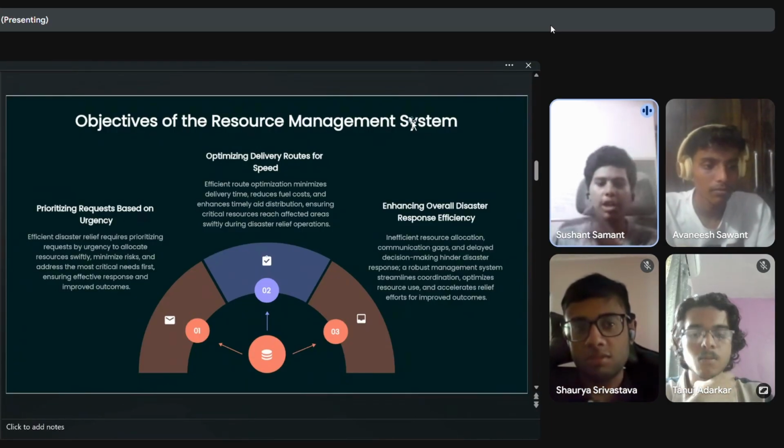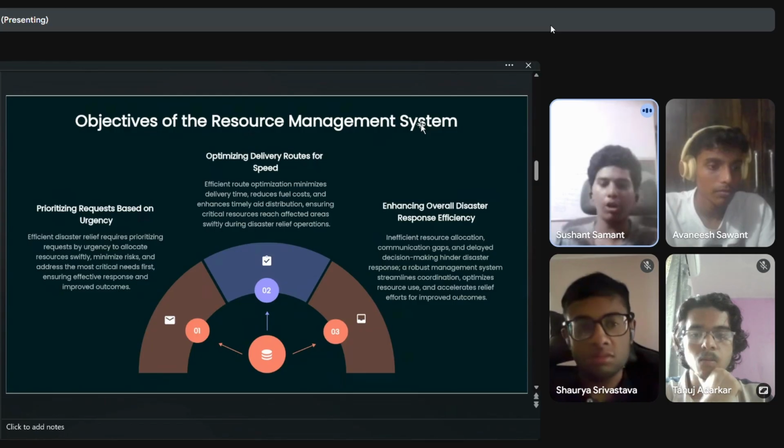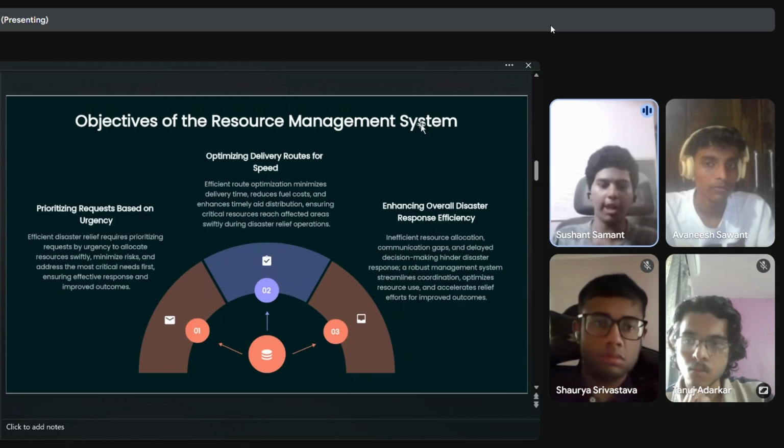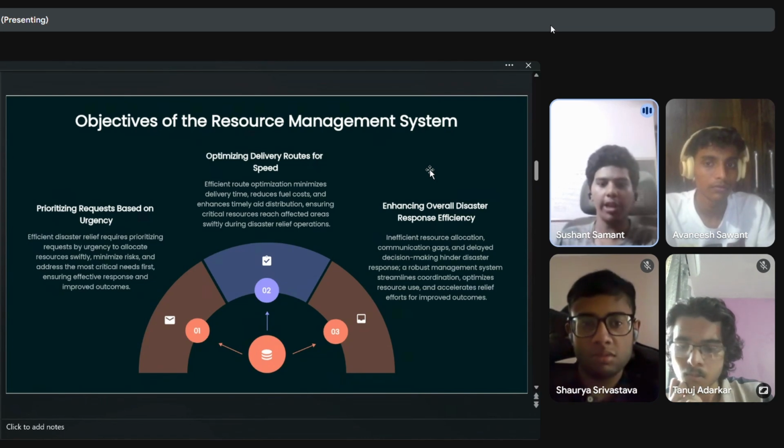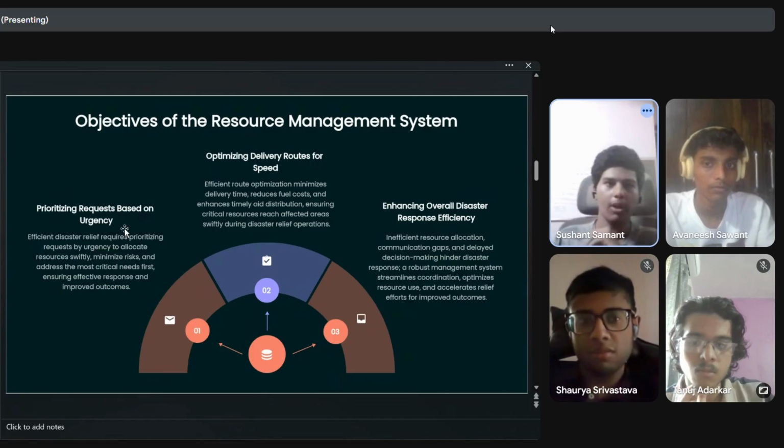Our system ensures that resources are prioritized according to their urgency. For example, medical emergencies come before food or shelter requests. This allows us to allocate resources swiftly, minimize risk and address critical needs first.